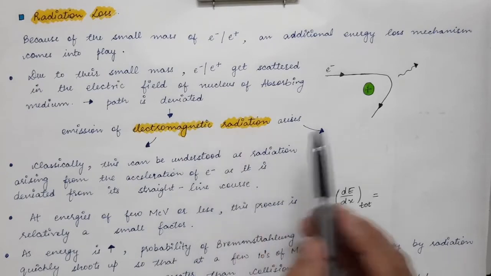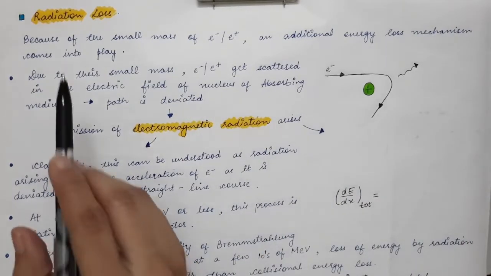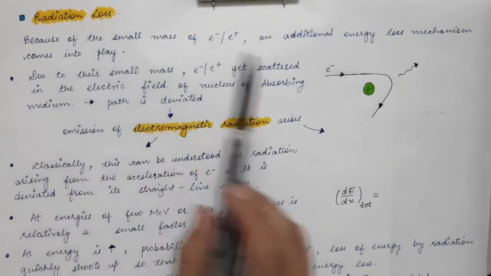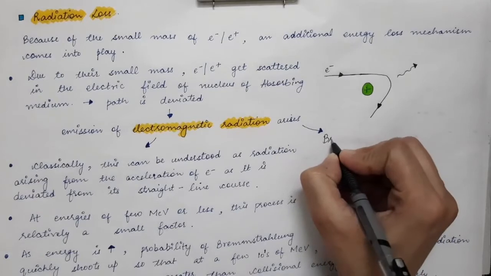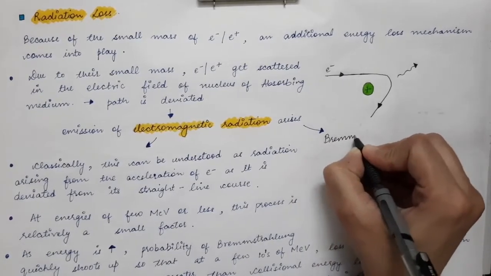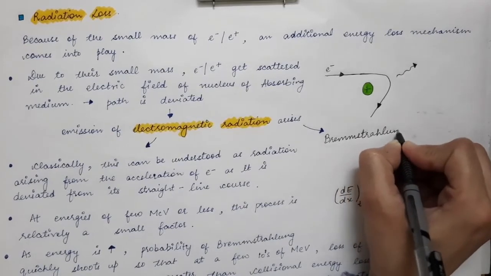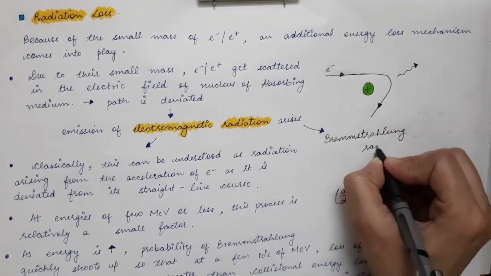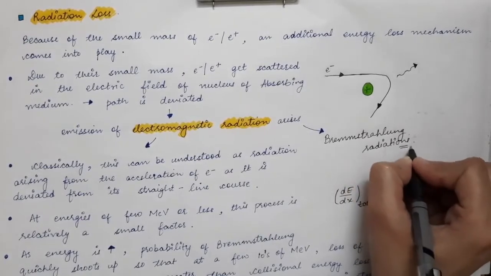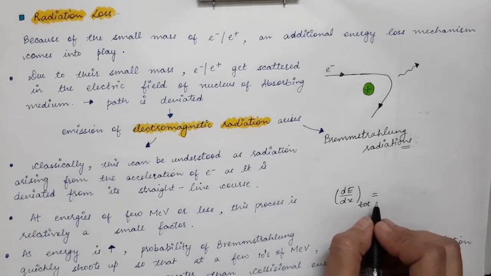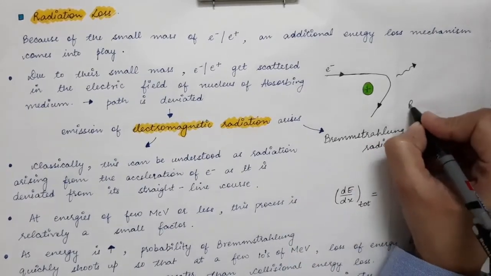And this loss of energy in the form of EM radiations is termed as radiation loss, and these radiations have a specific name: they are called Bremsstrahlung radiations, or they are also termed as breaking radiations.